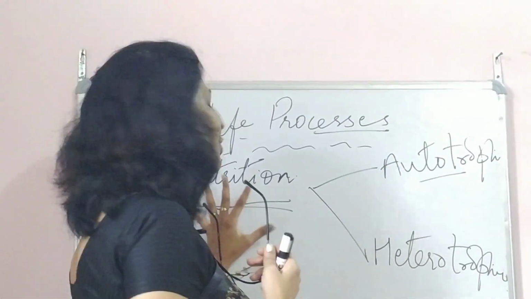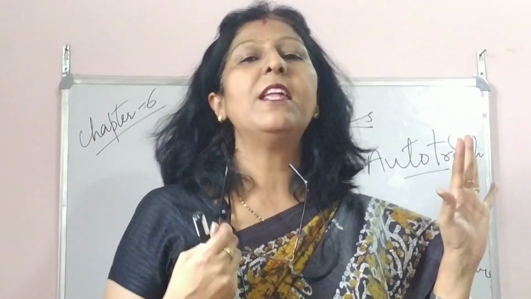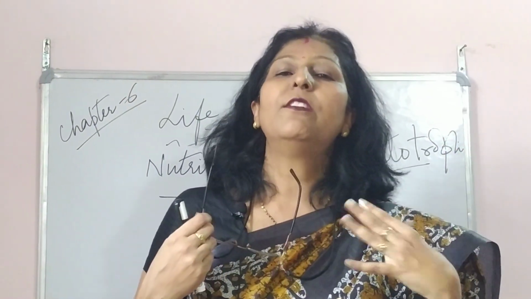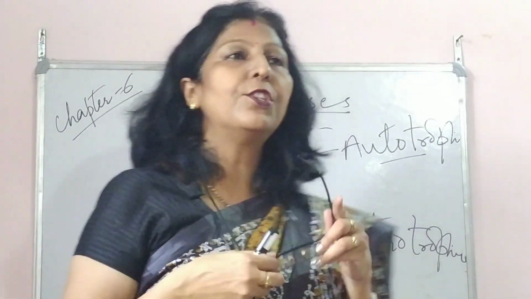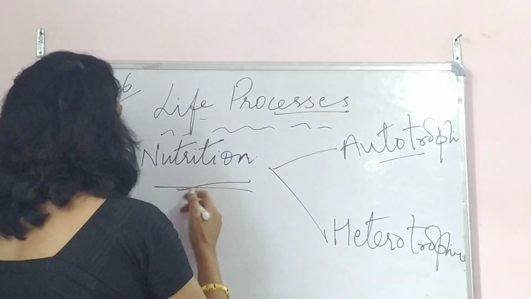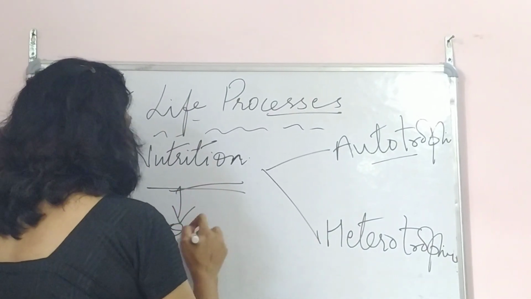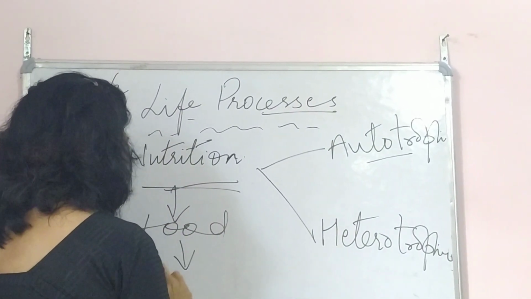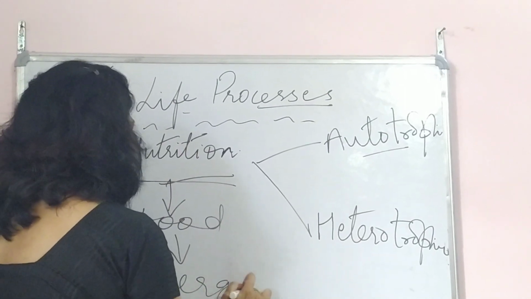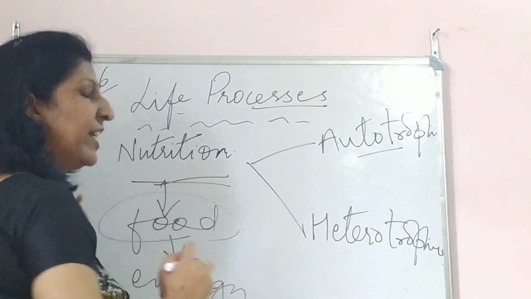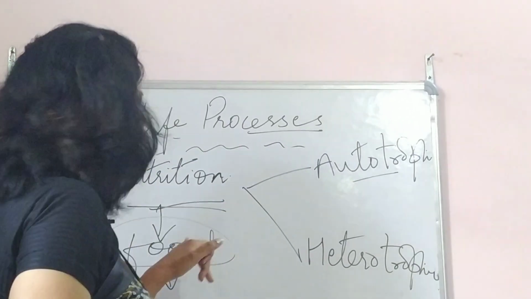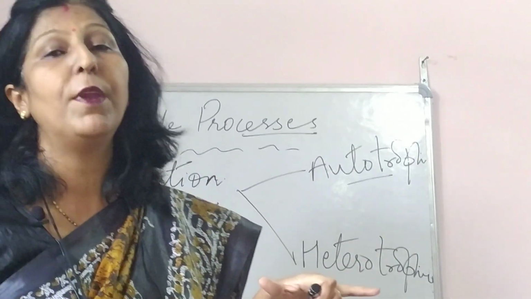Now this nutrition definitely plays a very, very important role in releasing the energy which is required. Nutrition is related with food and food is related with energy. As we eat the food, it does not provide energy directly. So this food has to be broken down into simpler forms.